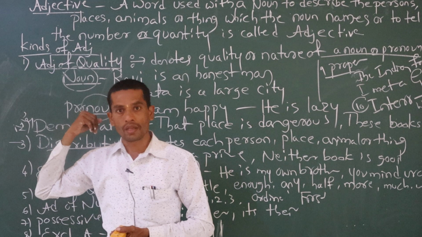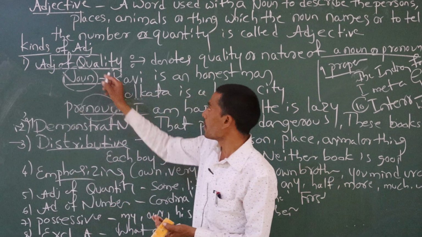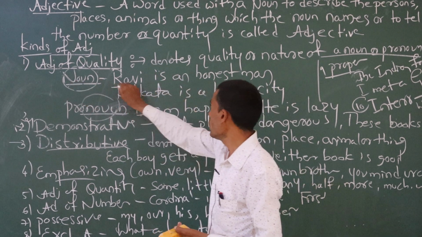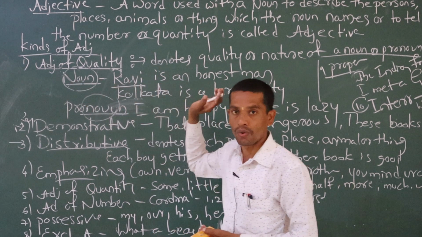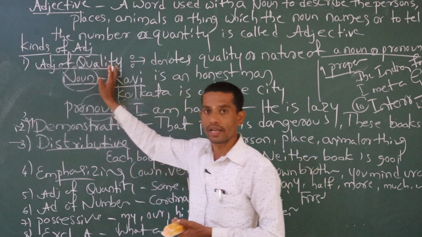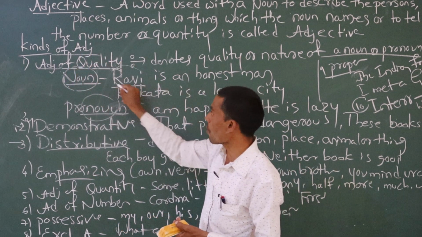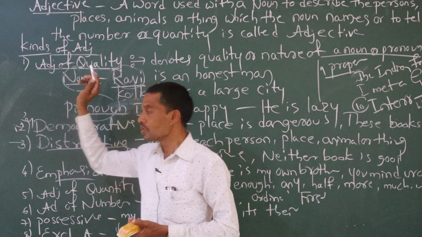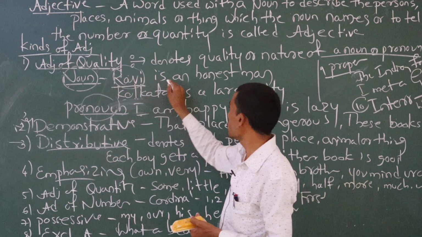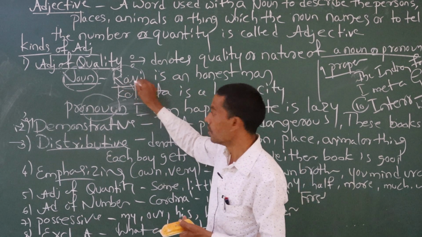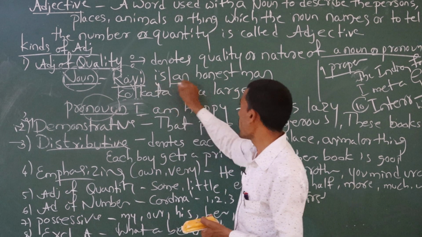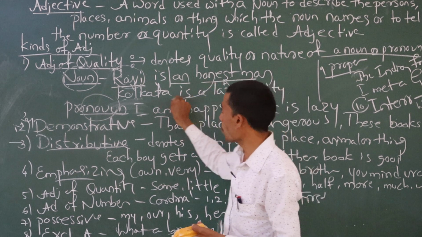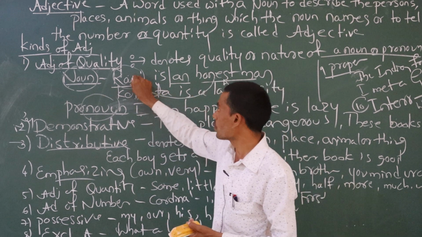So we are using adjective of quality. Ravi is a noun. Already we discussed that a noun is the name of a person, place, or thing. Ravi is a proper noun, the name of the person. Already we discussed it one week back. In "Ravi is an honest man," Ravi is a proper noun, is is a verb, an is an article, and honest man is adjective. This adjective talks about Ravi.